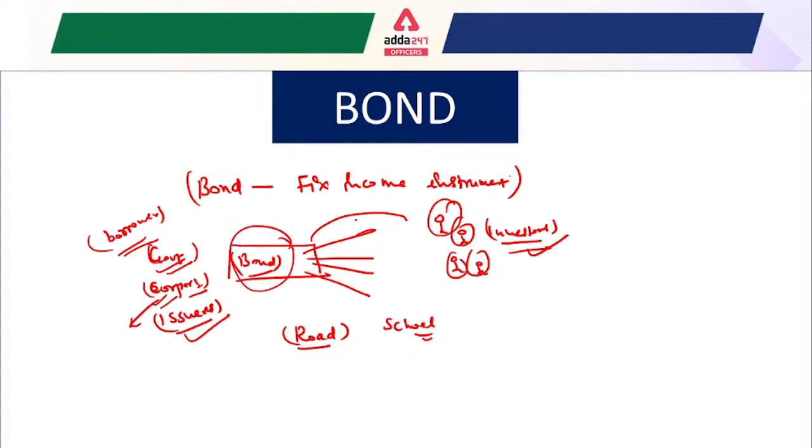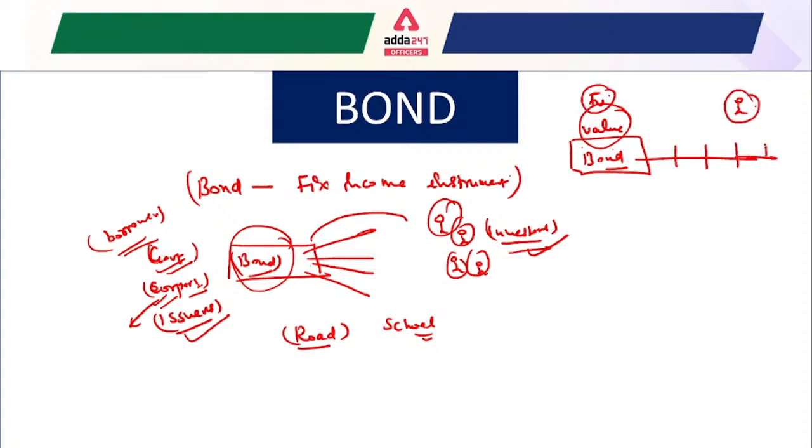Suppose this is a bond, and someone purchases the bond. The value of this bond is known as the face value of the bond, and the investor receives the interest as well as the principal through this bond.